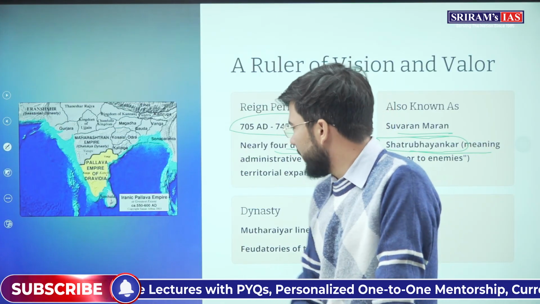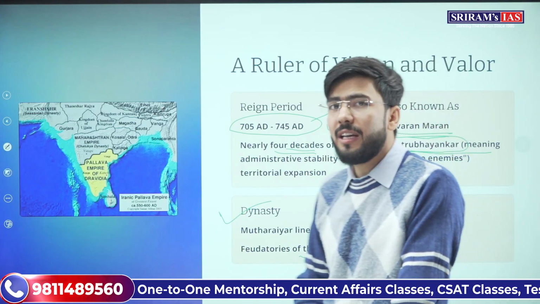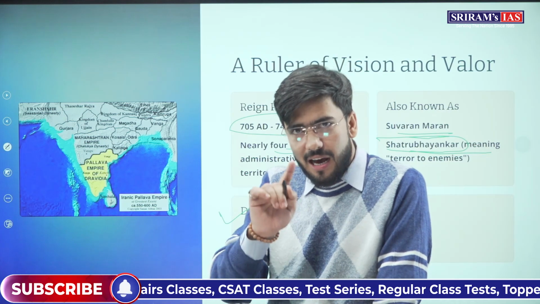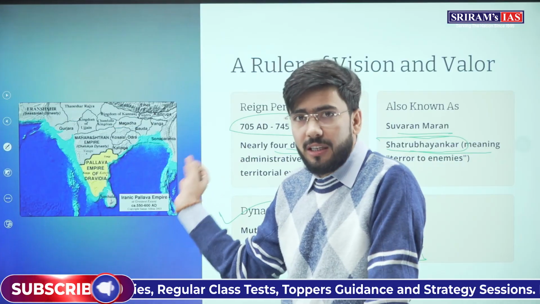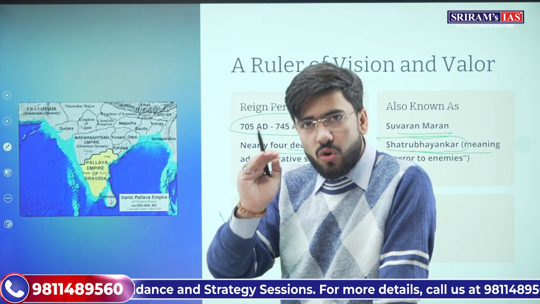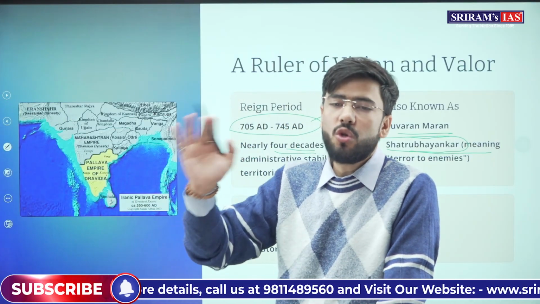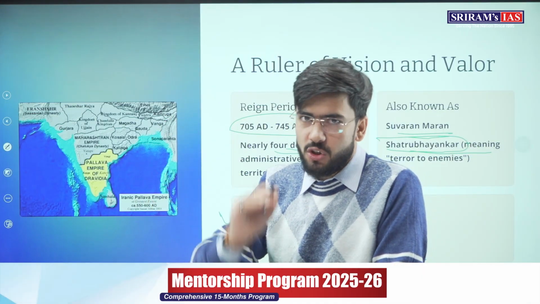Now, you also need to understand that they were feudatories or the feudal lords of the Pallava dynasty. And after Pallavas or during Pallavas, once the Mutharaiyar dynasty rose to power and Suvaran Maran rose to power, after that they lost their kingdom to Cholas, which led to the emergence of imperial Cholas.